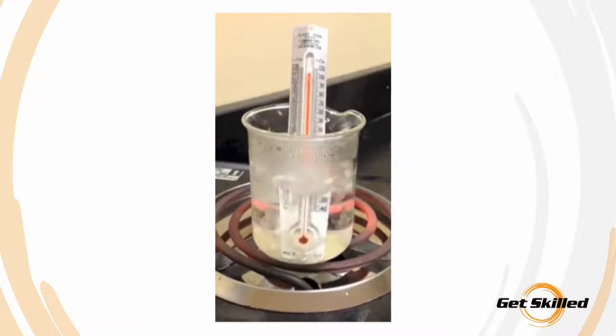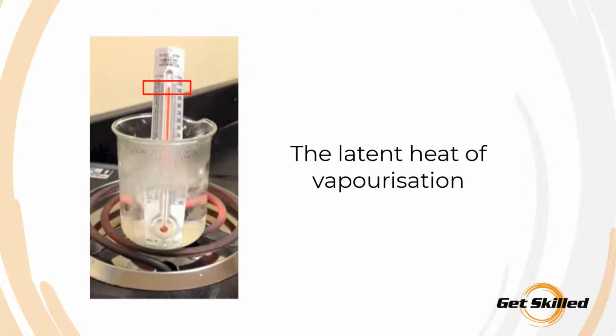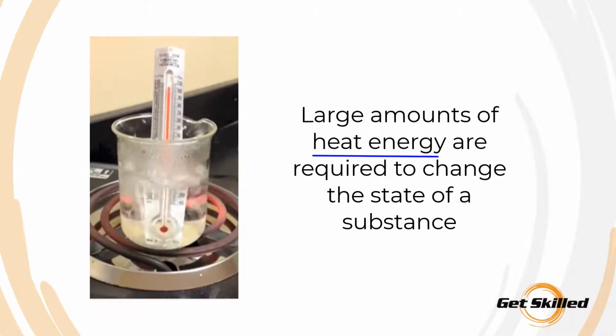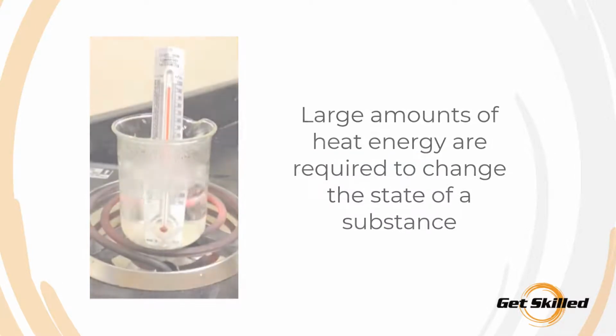Water changing state from a liquid to a vapor at 100 degrees Celsius is called the latent heat of vaporization. Large amounts of heat energy are required to change the state of a substance.